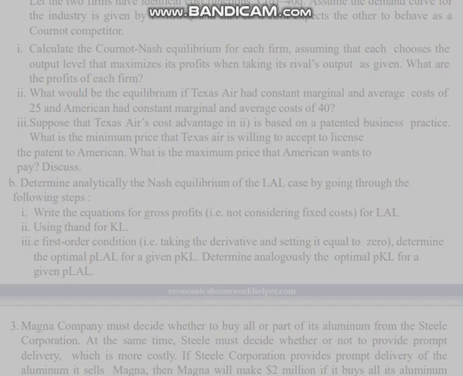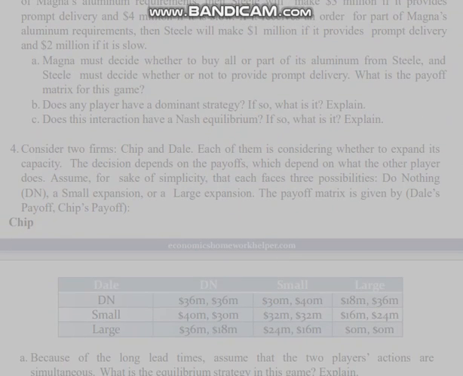But if Steel provides slow delivery, then Magna will lose $5 million if it buys all its aluminum from Steel and lose $1 million if it buys only part from Steel. If it receives an order for all of Magna's aluminum requirements, then Steel will make $3 million if it provides prompt delivery and $4 million if it is slow. If it receives an order for part of Magna's aluminum requirements, then Steel will make $1 million if it provides prompt delivery and $2 million if it is slow.